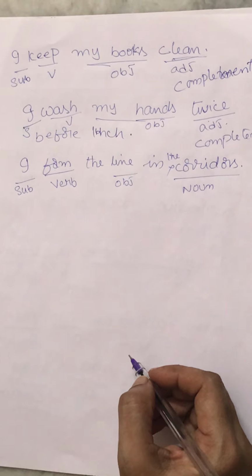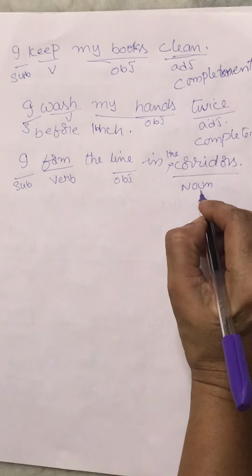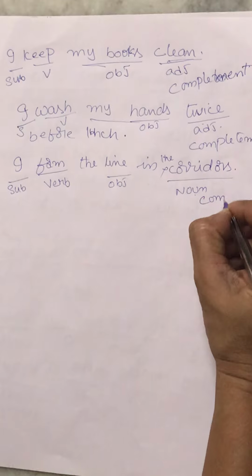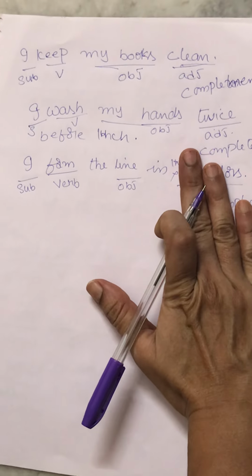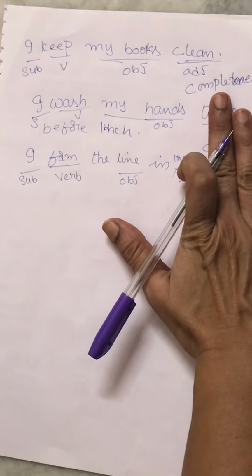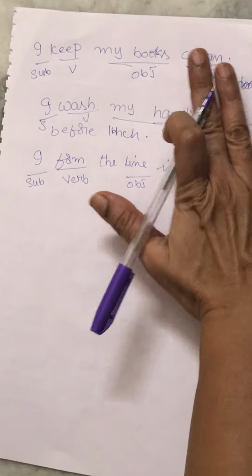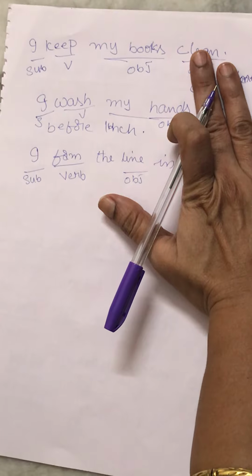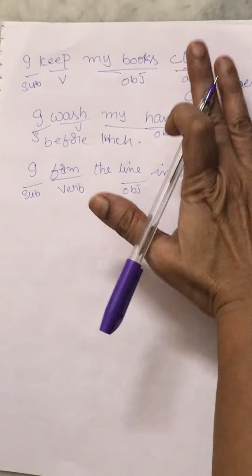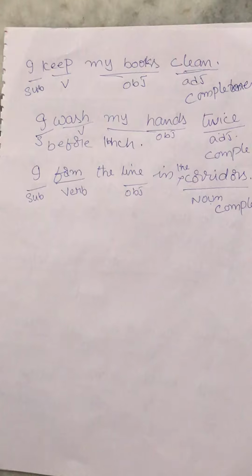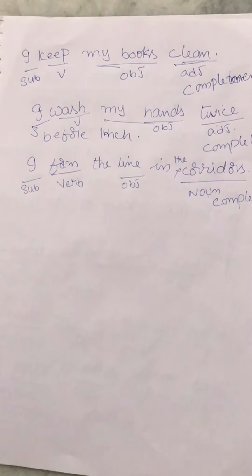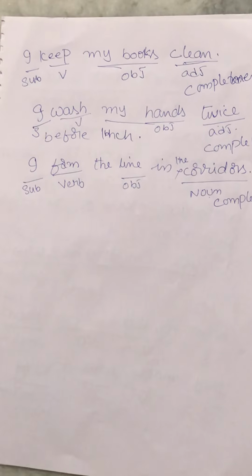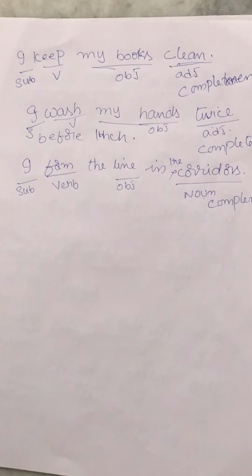Corridor is a noun, whereas it is a complement. See, if you close this corridor, it doesn't have any meaning, right? That means it is giving some missing information. So, till now we have discussed the topic complement.